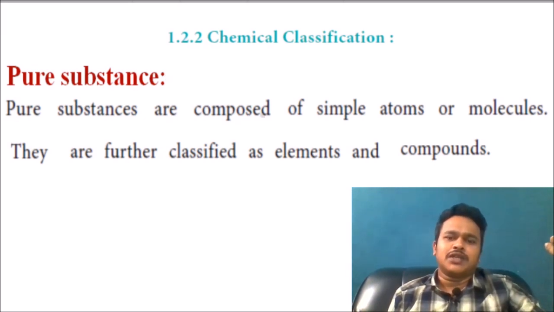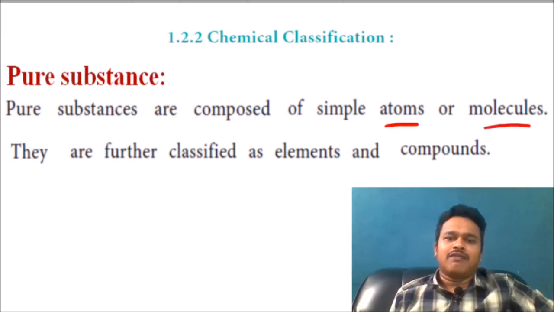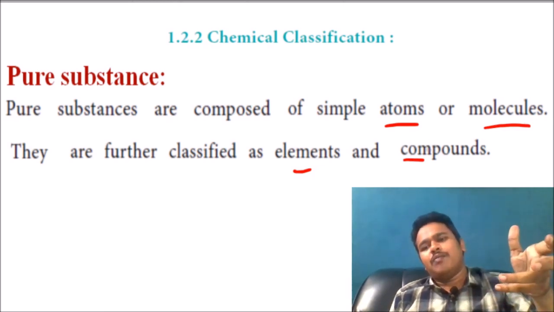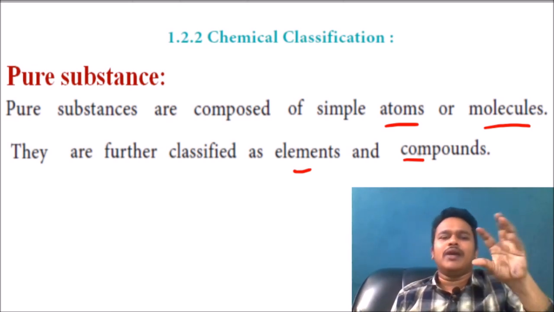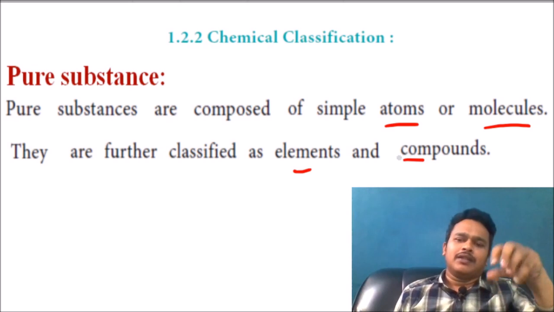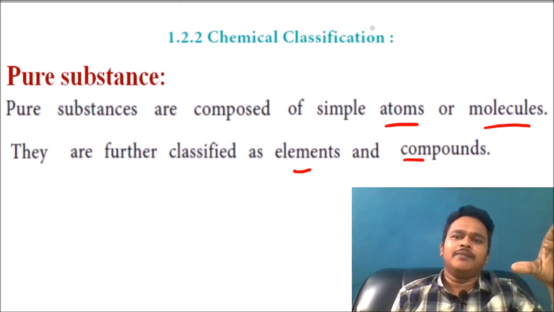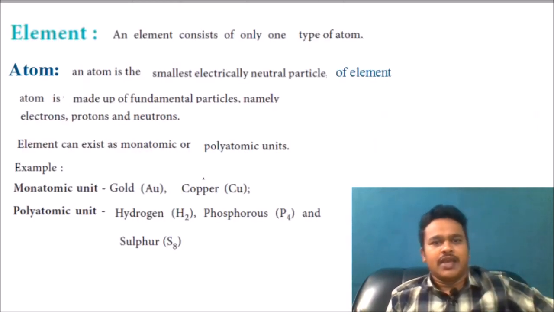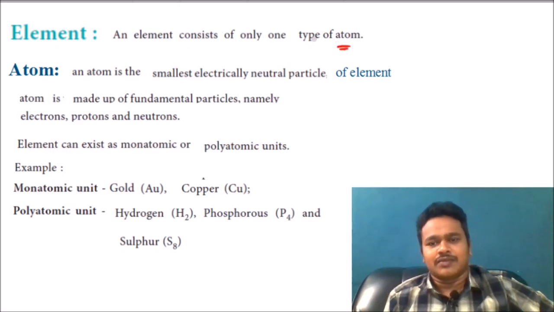Pure substances are composed of simple atoms or molecules. They are further classified into elements and compounds. Pure means only one type of units will be there. Compound also has only one type of units. Now we are going to make a difference between the elements and compounds. Both are pure only. And what is the difference between element and compound? First of all, element. Element consists of only one type of atoms.